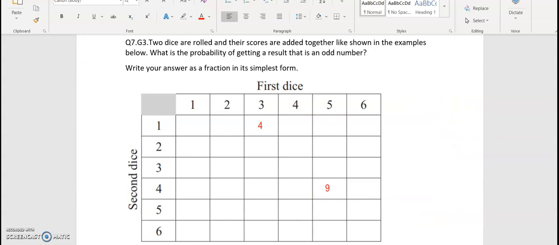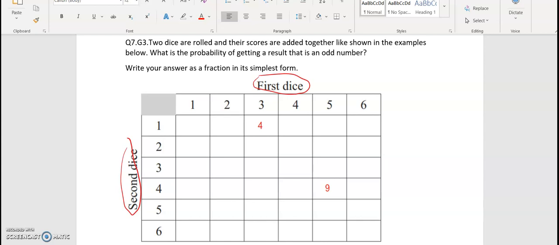Question number 7. 2 dice are rolled and their scores are added together like shown in the examples below. What is the probability of getting a result that is an odd number? Write your answer as a fraction in its simplest form. So we have the first dice and the second dice. So the options are 1, 2, 3, 4, 5, 6, because this is what you get when you roll dice. These are the possible numbers. And same thing on the other side.